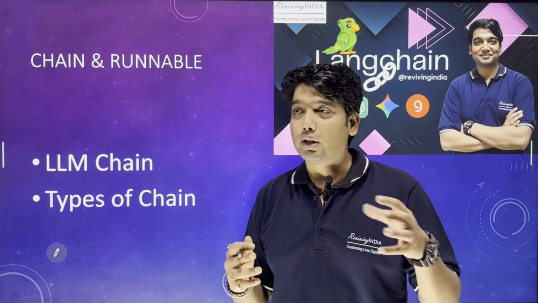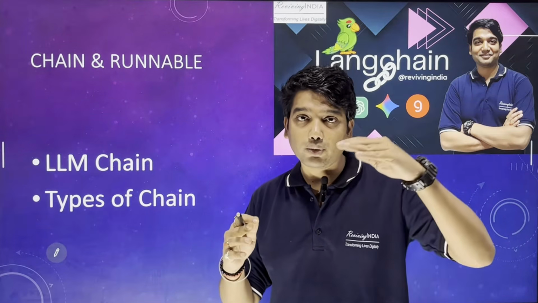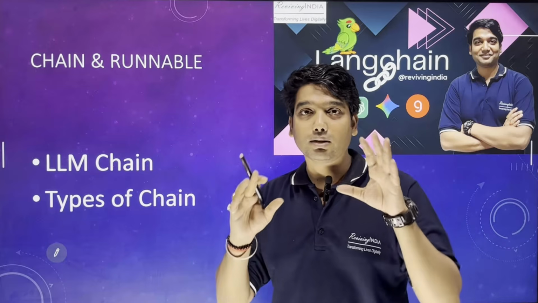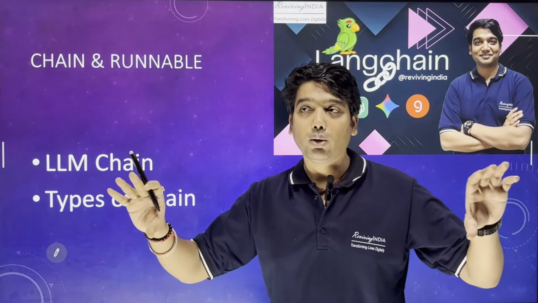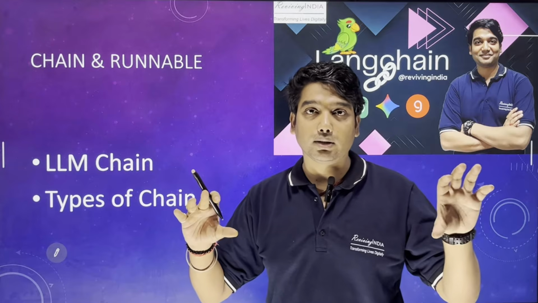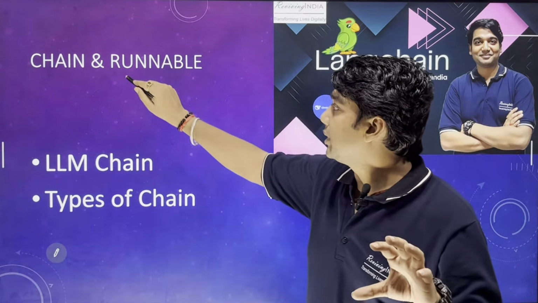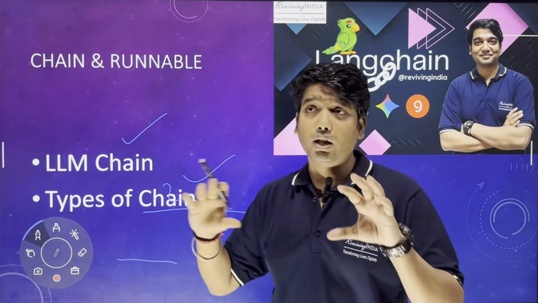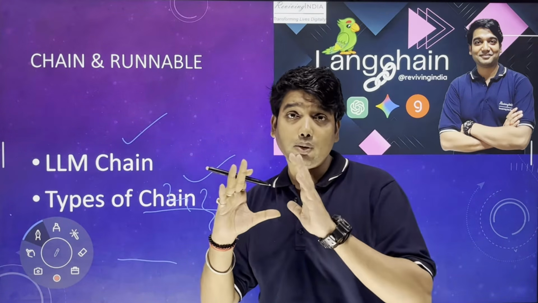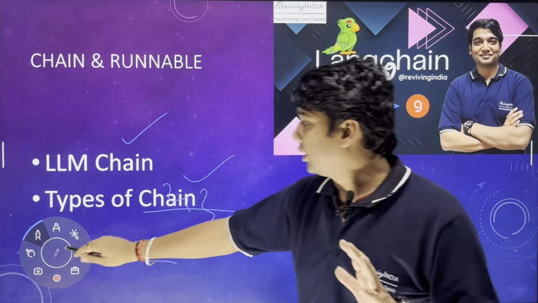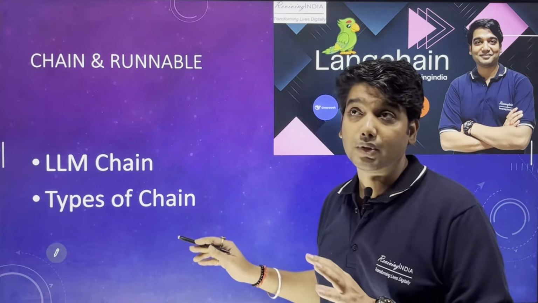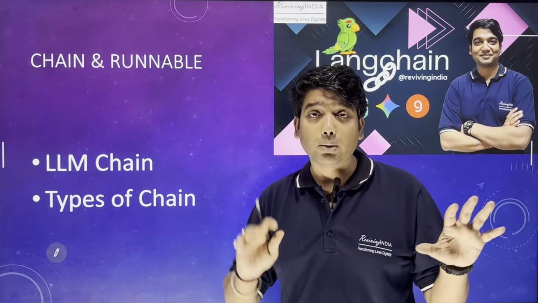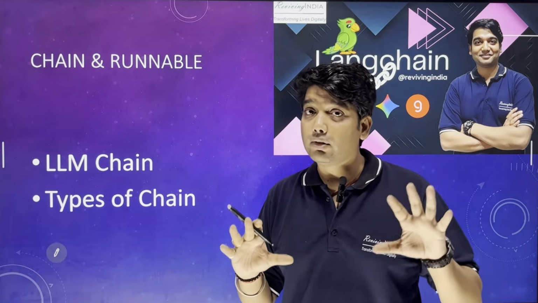Next, chains and runnables. In these days when you do programming, you have to do step-by-step coding, but sometimes you have to do chains. Chains means that one process has been done, and then the output of the first process is the input of the second process. That is called a chain. A runnable is basically a part of a chain; an individual component is said to be a runnable. In this we will be learning about the LLM chain and the types of chains. Types of chains are mainly sequential chain, parallel chain, and conditional chains. These are the chains we will be going through in this study.